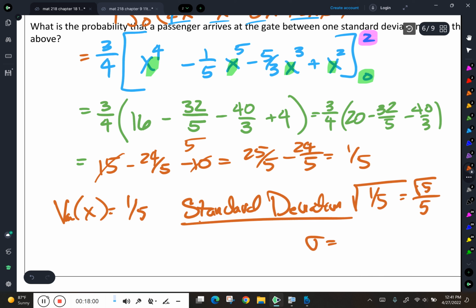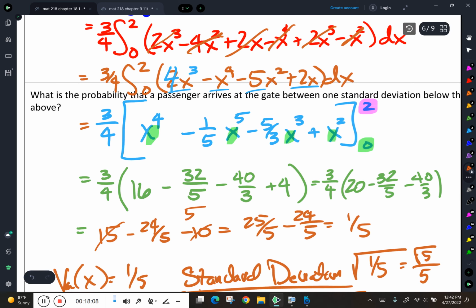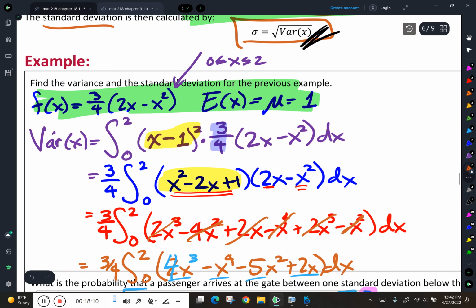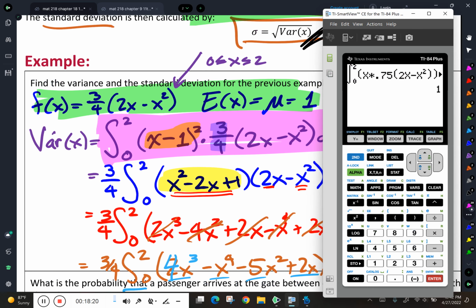So my standard deviation is root 5 over 5. Now I have zero faith in myself because that was a lot of math, and I know I made at least one mistake, and I'm hoping I didn't make more. So I'm going to go back up here, and I'm going to say, okay, the easy way to do it, we just take this right here and put that directly into the calculator. So I'm going to go back and try that.